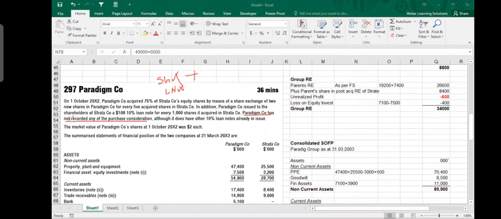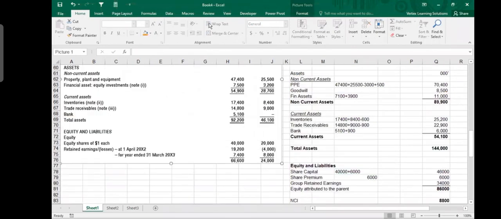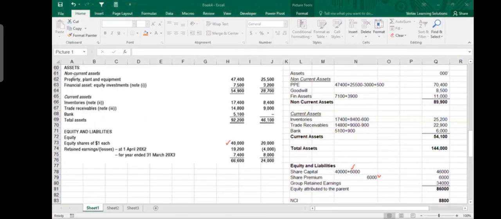If the sentence was not given, they told us that they did not record, and therefore we know that this 40 million share capital is before the share exchange. The newly issued shares are not included. So we included the new issued shares and also the share premium. In many questions, this sentence will not be given, so then you just take 40 million. But because they told you it was not recorded, you are doing it now.